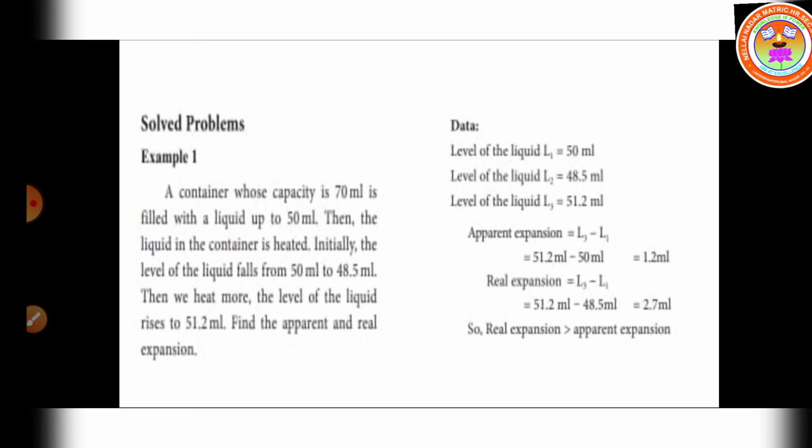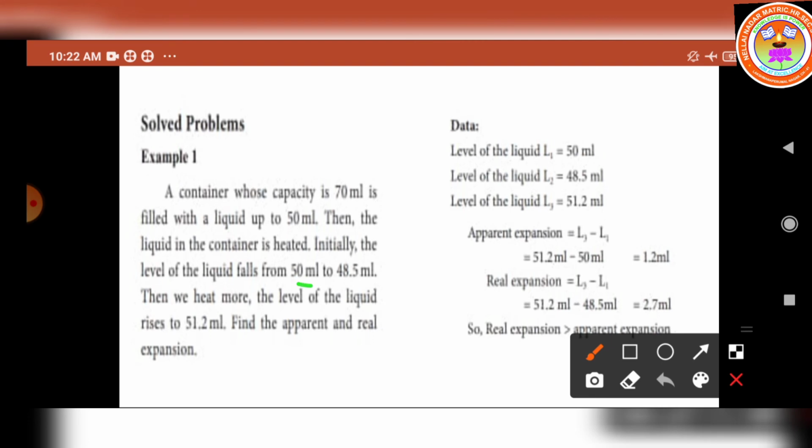A container whose capacity is 70 milliliter is filled with a liquid up to 50 ml. Then the liquid in the container is heated. Initially, the level of the liquid falls from 50 ml to 48.5 ml. Then we heat more, the level of the liquid rises to 51.2 ml.